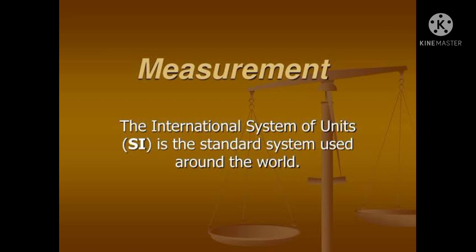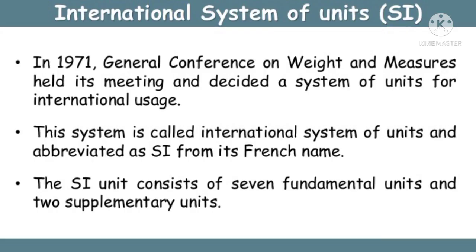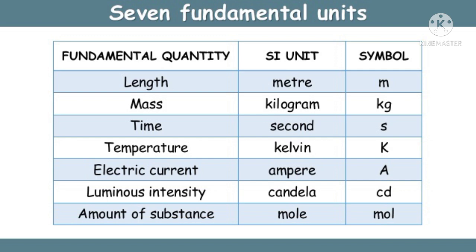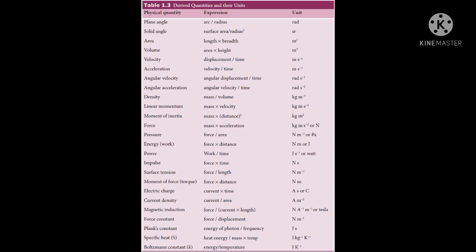International System of Units (SI) is the standard system of units used around the world. In 1971, at the General Conference on Weights and Measures, this system of units was derived. The system is called the International System of Units and abbreviated as SI. It consists of 7 fundamental units. The 7 fundamental units and their derived units are given in the pictures.